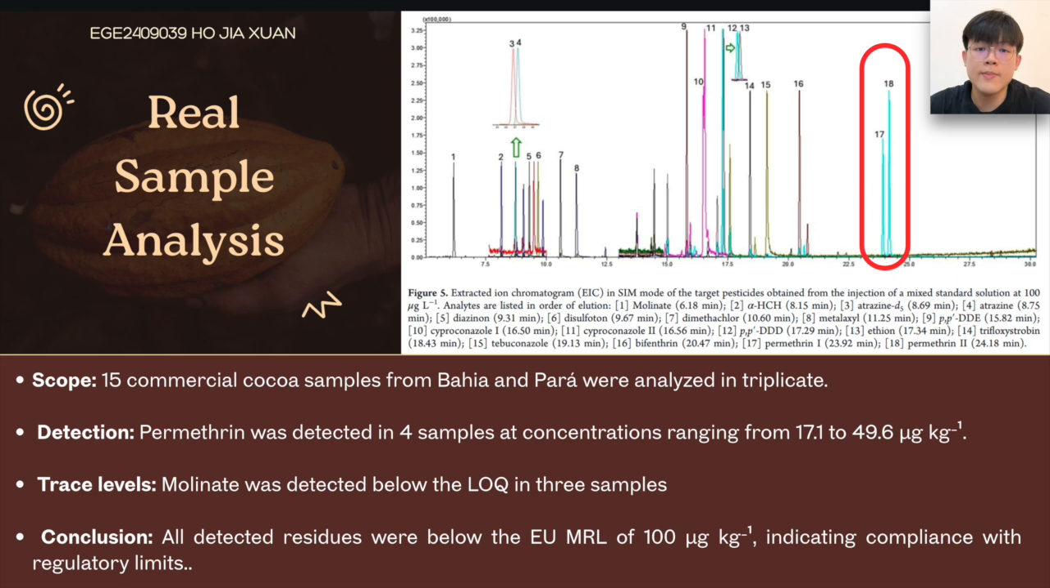And finally, real sample analysis. 15 commercial cocoa samples from Bahia and Pará were analyzed in triplicate. Permethrin was detected in 4 samples at concentrations ranging from 17.1 to 49.6 micrograms per kilogram. So look closely at peaks 17 and 18. This is permethrin, which we found in 4 samples.